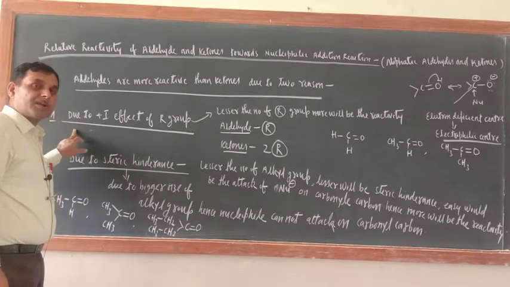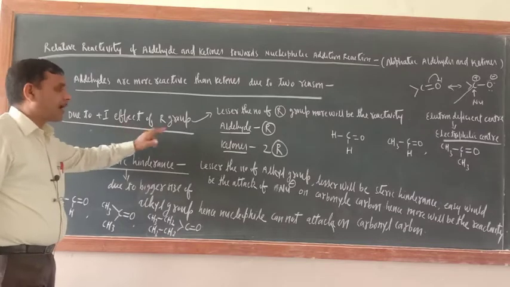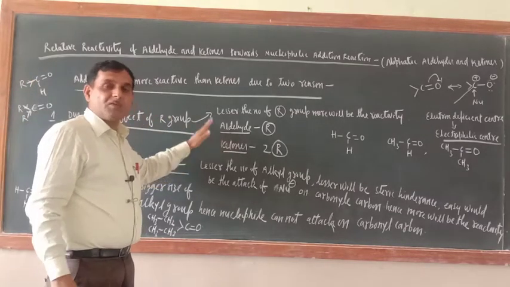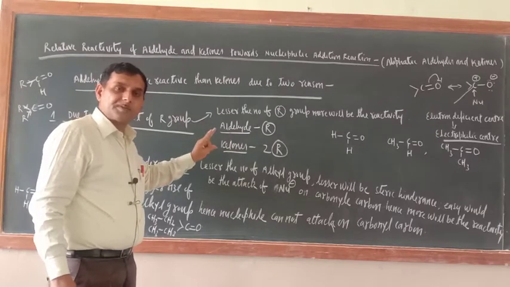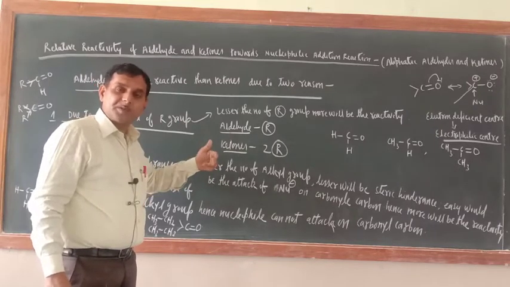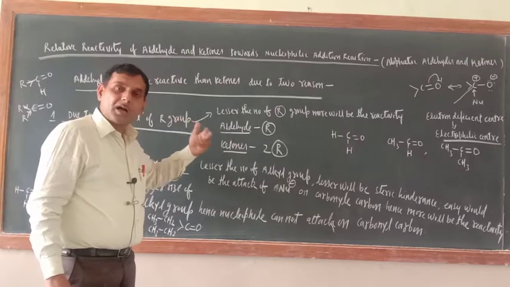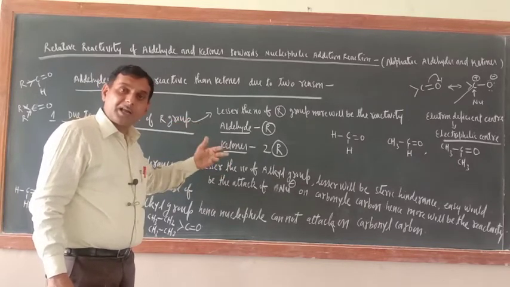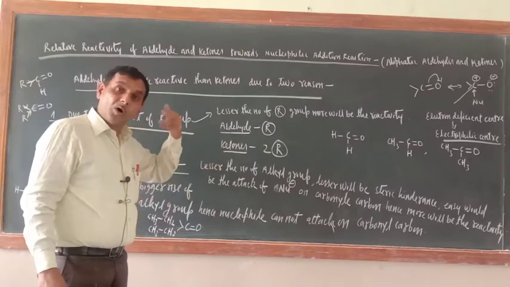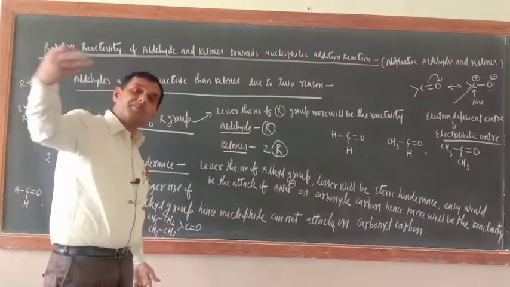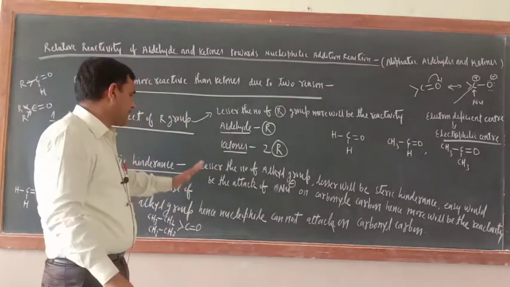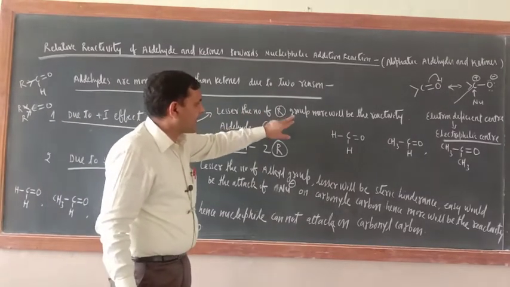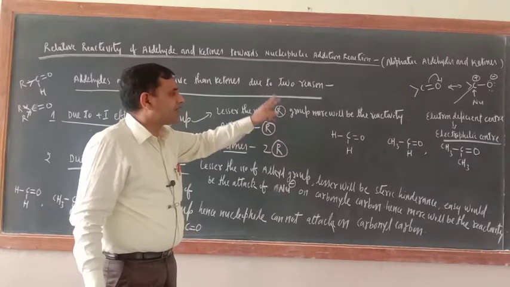So this is because of the plus I effect of the R group. Since in aldehyde only one alkyl group is there, while in ketone two alkyl groups are there, as compared to the carbonyl carbon of ketone, the carbonyl carbon of aldehyde is more electron deficient and more attack of the nucleophile will take place. So here what I wrote: the lesser the number of alkyl groups, the more will be the reactivity.